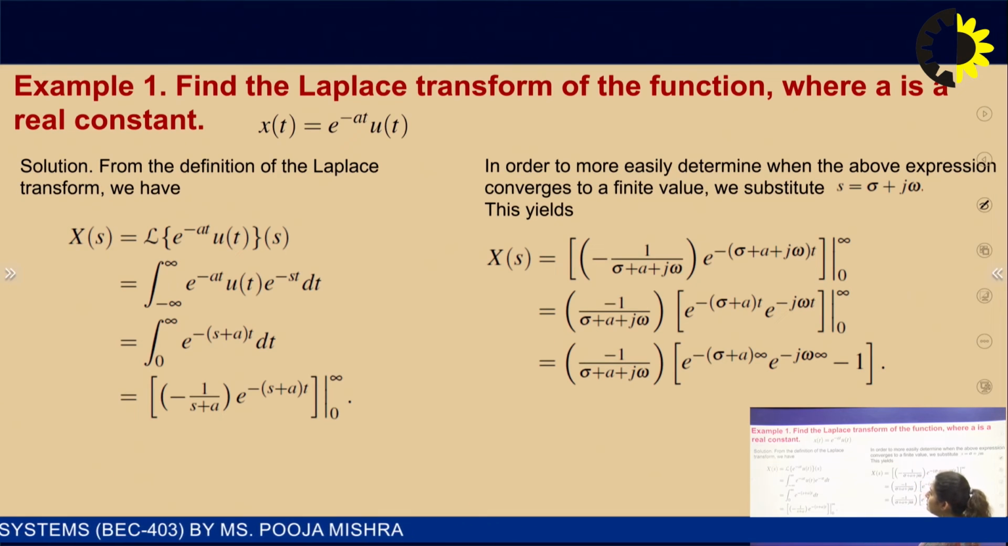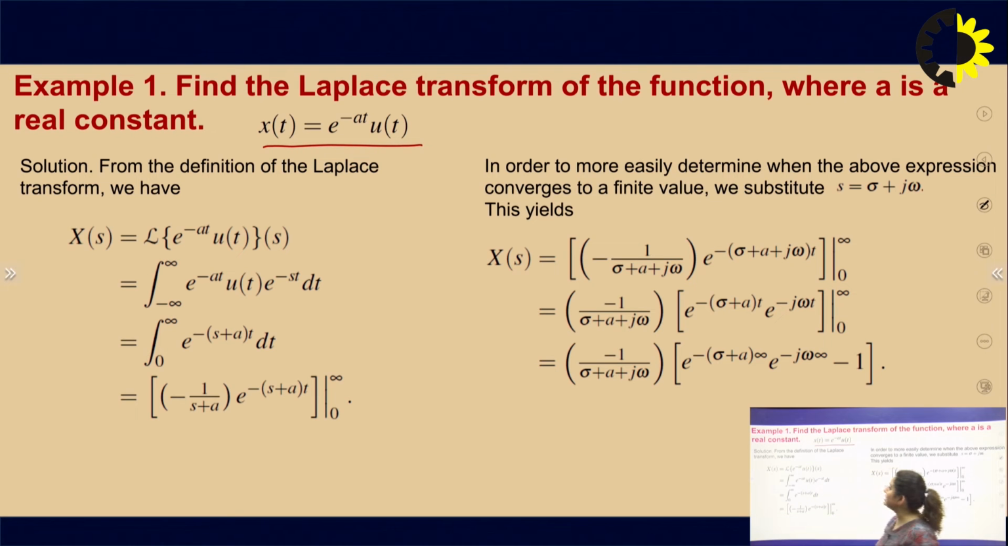So, we will solve here some examples. Find the Laplace transform of the function where a is a real constant. We have taken the example x(t) equals e to the power minus at u(t), which is an exponentially decaying signal, and it is a right sided signal. This is the type of signal, x(t), which at t equal to 0 has a value 1.